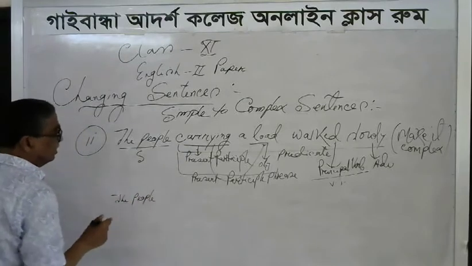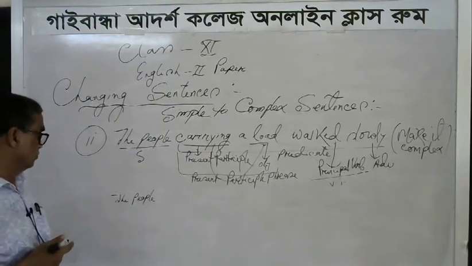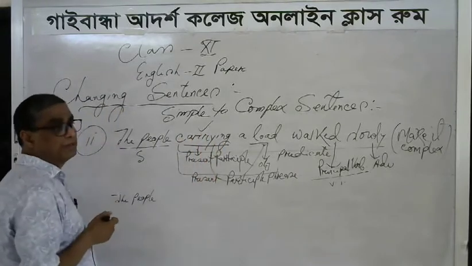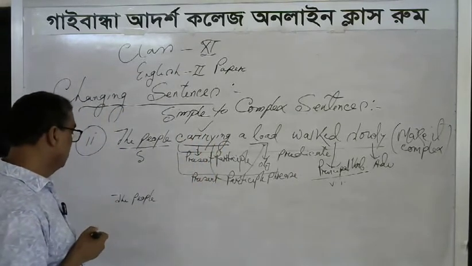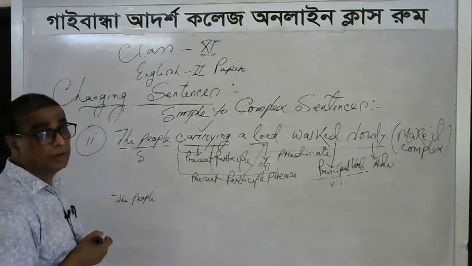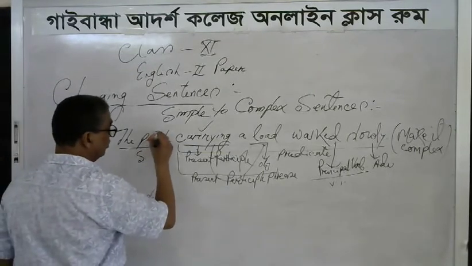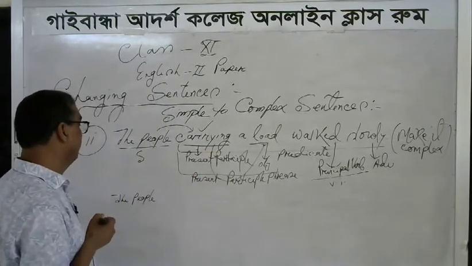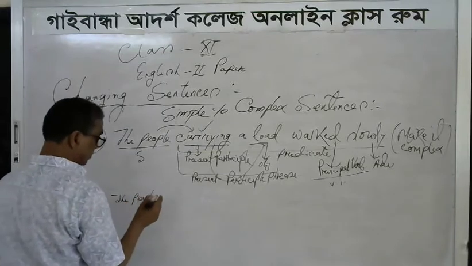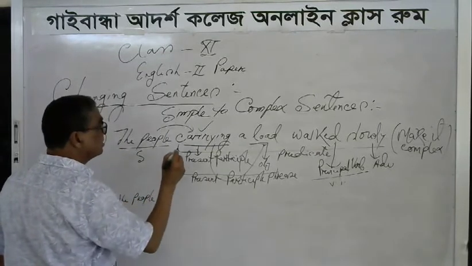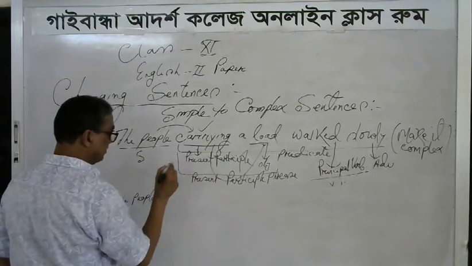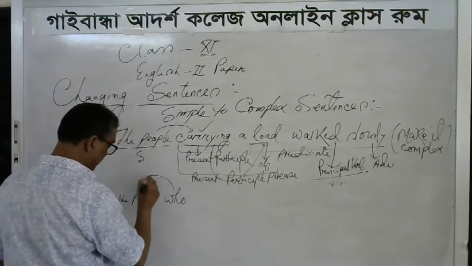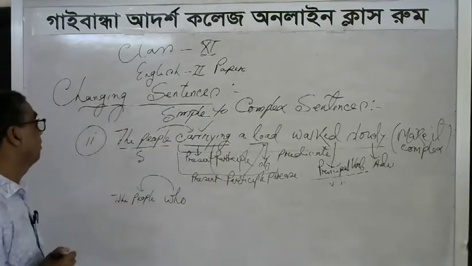From this present participle phrase, we prepare the subordinate clause. The people dominate the verb of the present participle form, that is carry. So we write the subject of the subordinate clause: who, because who refers to the subject, the people.